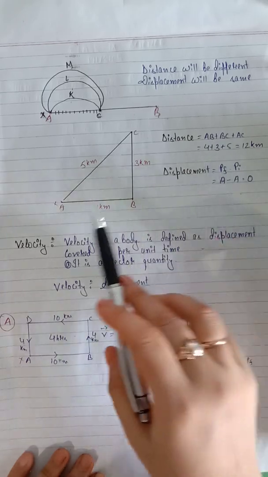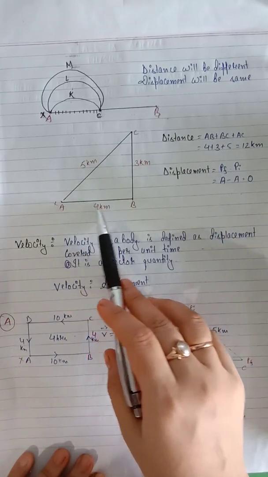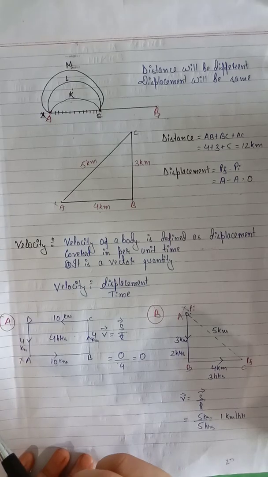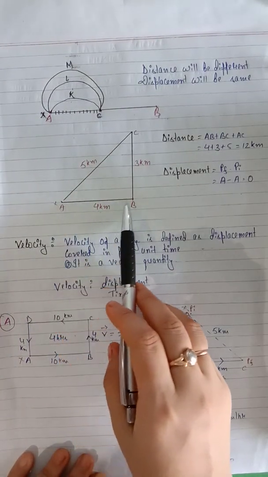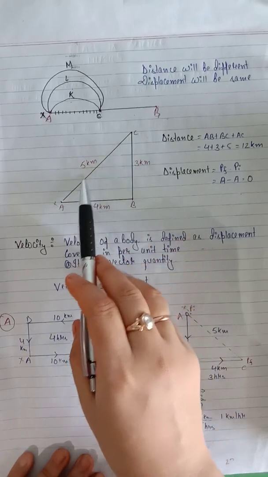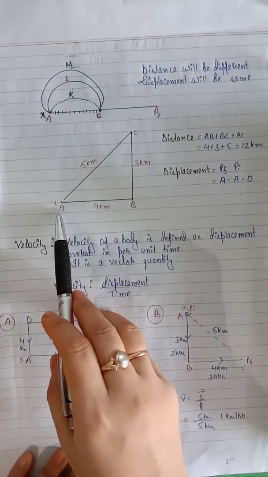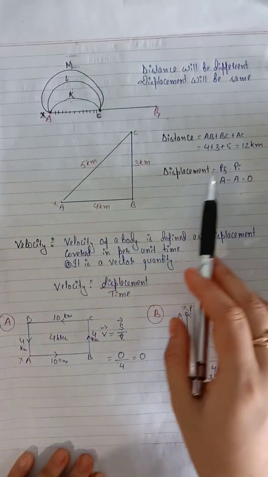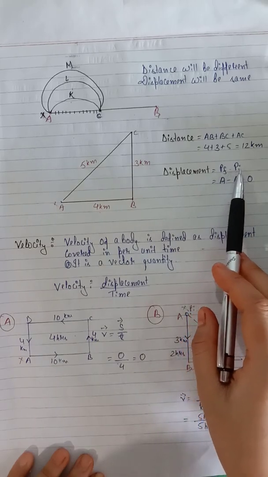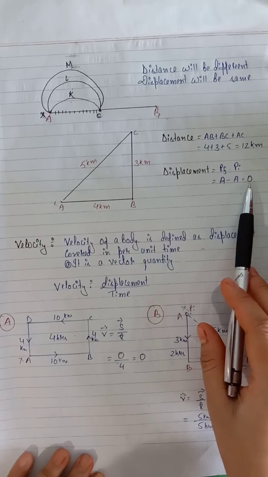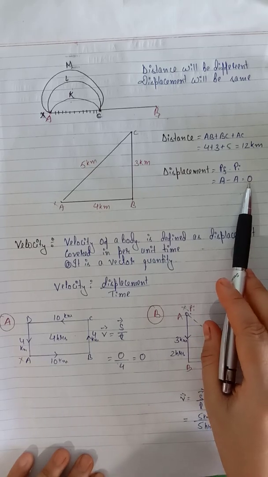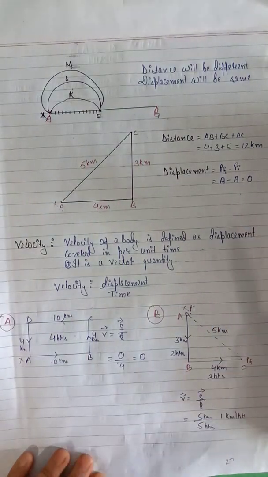Displacement? Displacement will be 0. How? This boy traveled all through this path but came back to its initial position again. Its final position and initial position is same. So the displacement will be 0. Clear? You know what is displacement now?